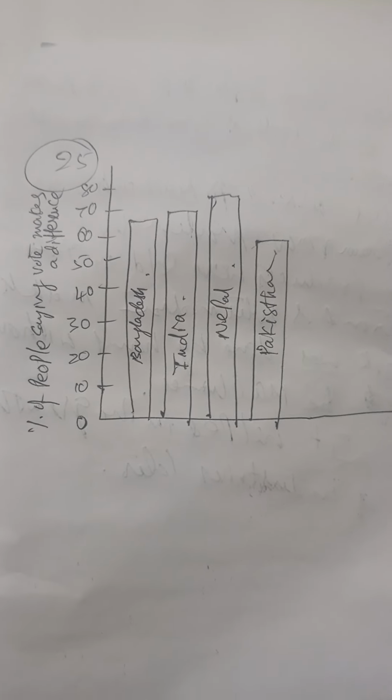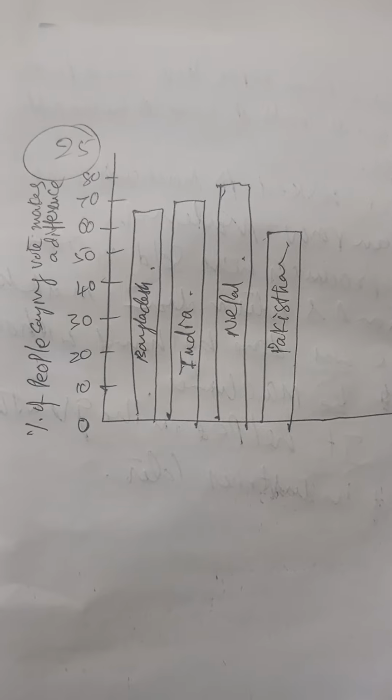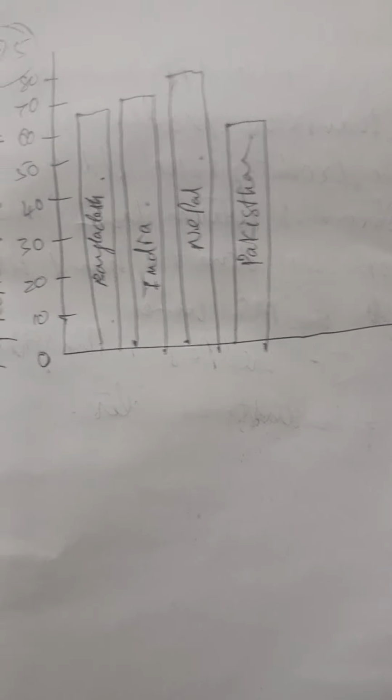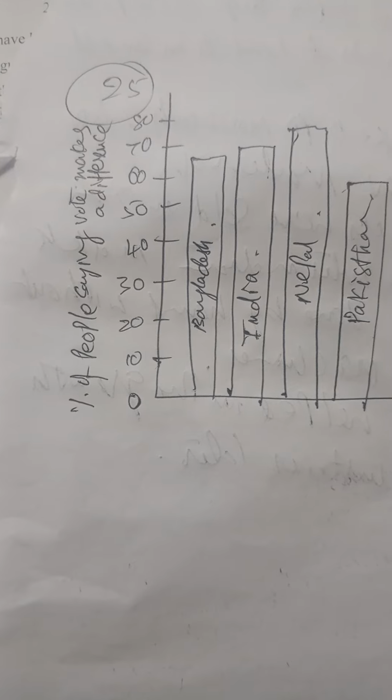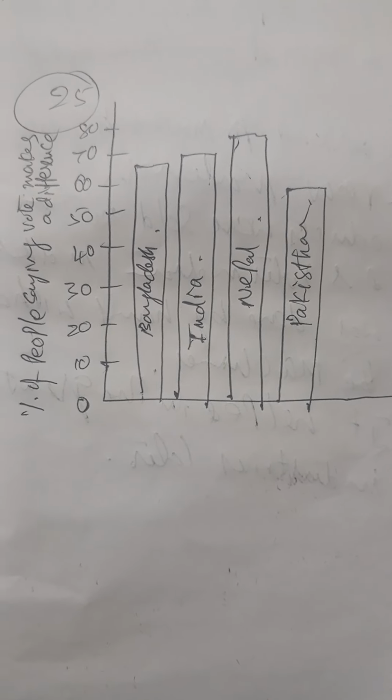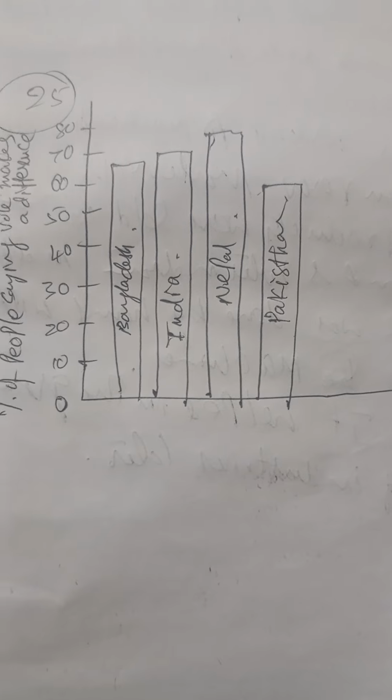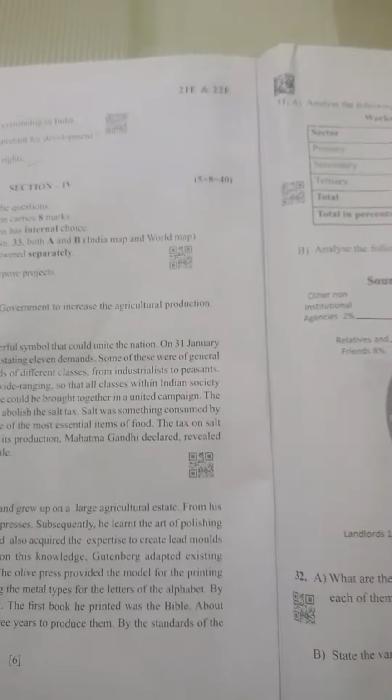Next, we come across: plot the below information on a bar graph. Those who say that their vote makes a difference, percentage like that given. Now we'll look in this way. We have to draw the bar graph. Percentage of people saying vote makes difference. Countries Bangladesh, India, Nepal, Pakistan, like that we have to draw. Now we'll go to the 26th.